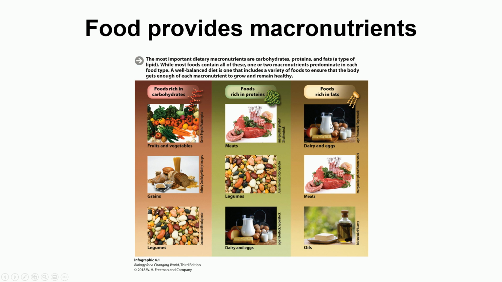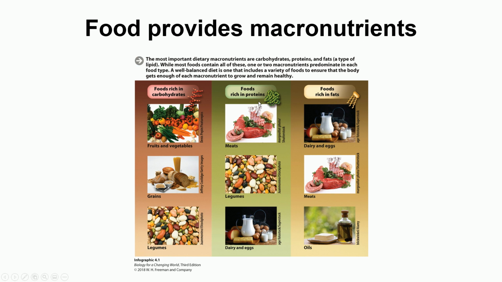But this is the category of food rich in carbohydrates. On top comes fruits and vegetables, which means they are very rich in carbohydrates, then comes the grains, and then the legumes. So legumes has third place in this category.